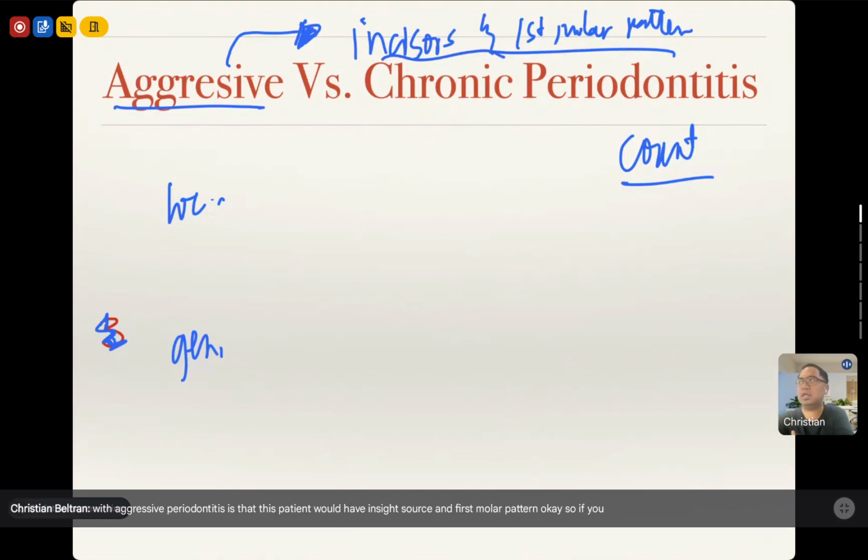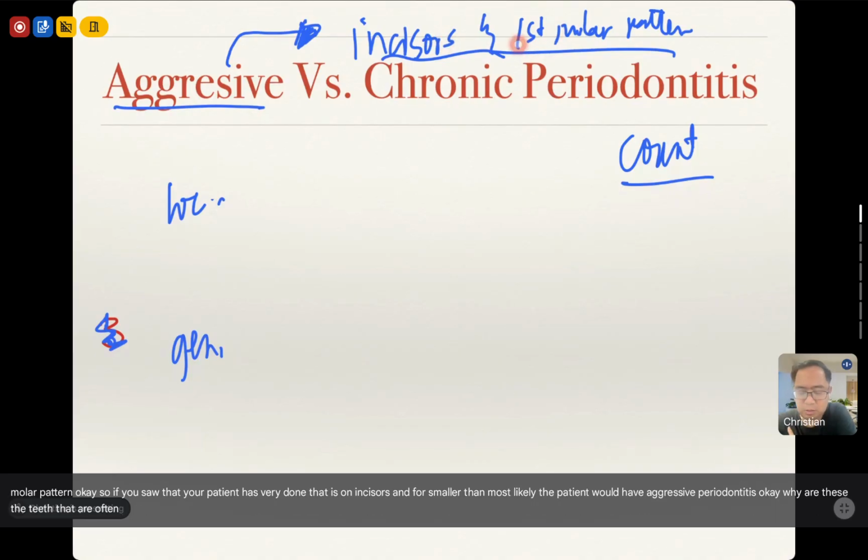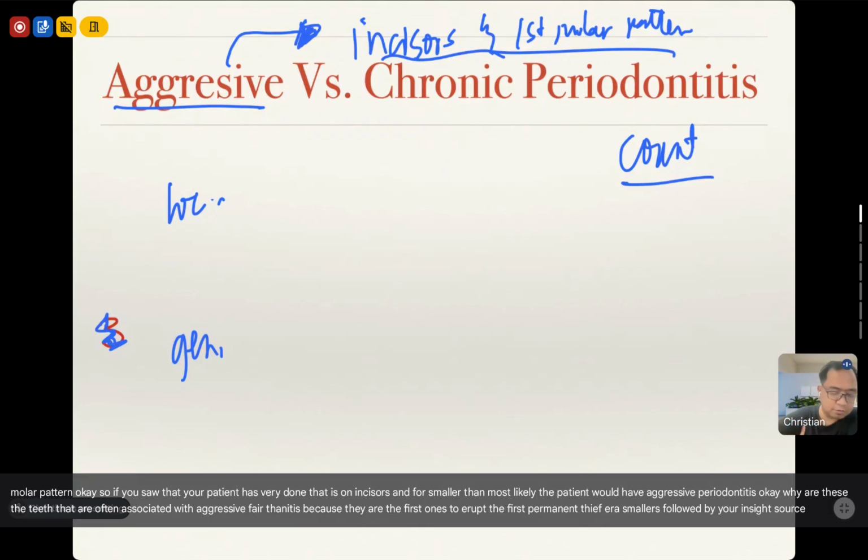So if you see that your patient has periodontitis on the incisors and first molars, then most likely the patient has aggressive periodontitis. Why are these the teeth often associated with aggressive periodontitis? Because they are the first permanent teeth to erupt: first molars, followed by your incisors.